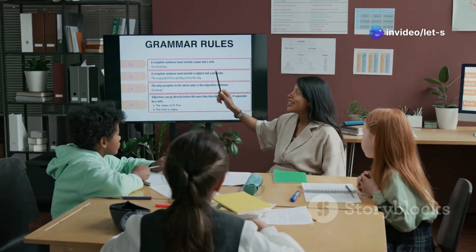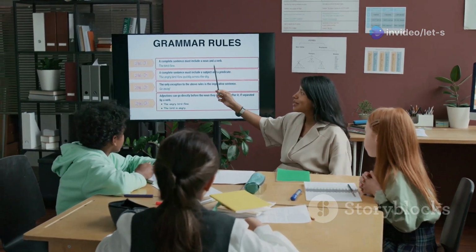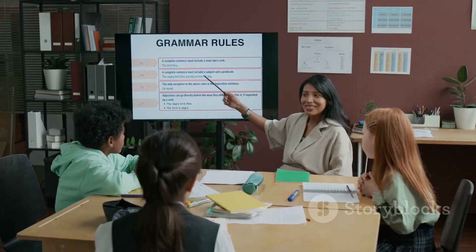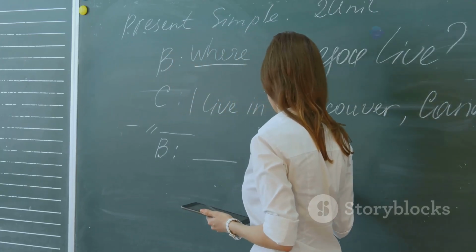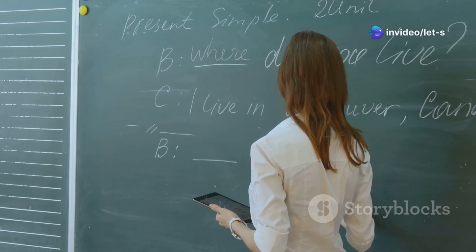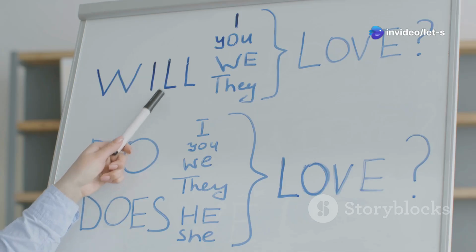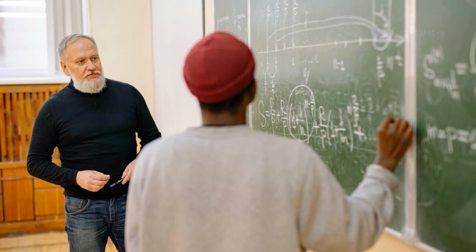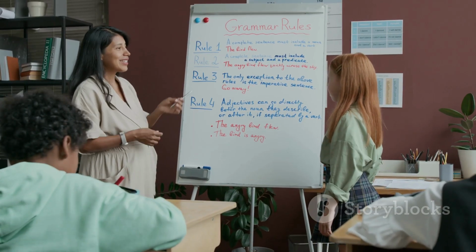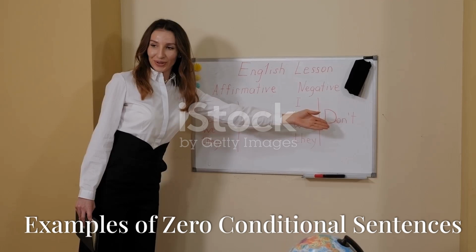Now, let's break down how to form a zero conditional sentence. It's actually very straightforward. The structure is: this means we use the present simple tense in both parts of the sentence. The first part, starting with if or when, states the condition. The second part states the result. Remember, the order of the parts can be reversed without changing the meaning.